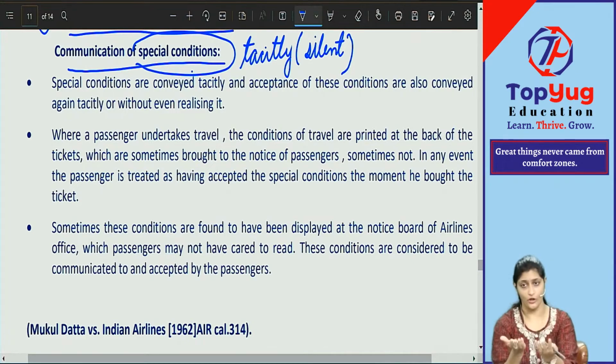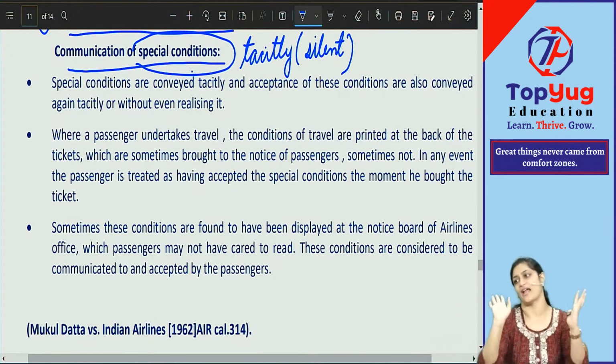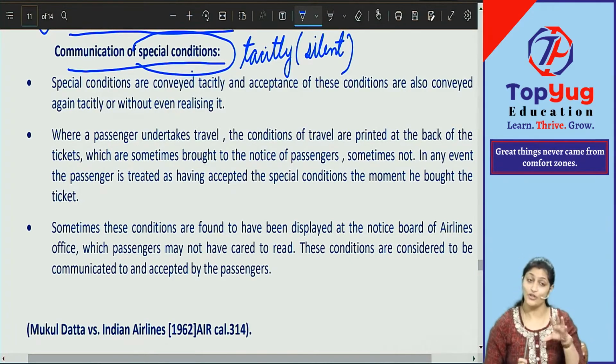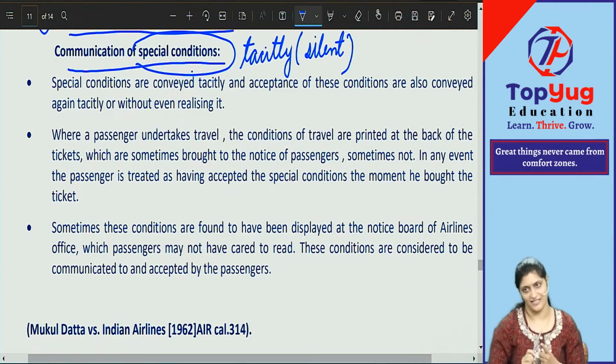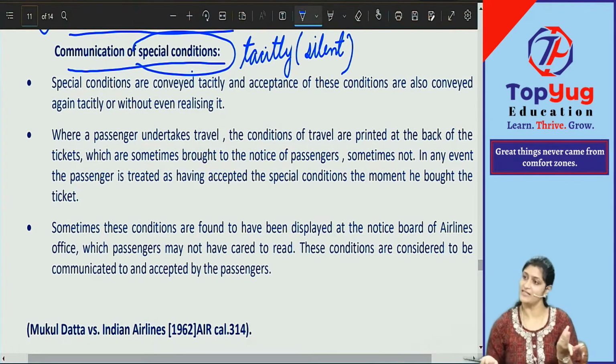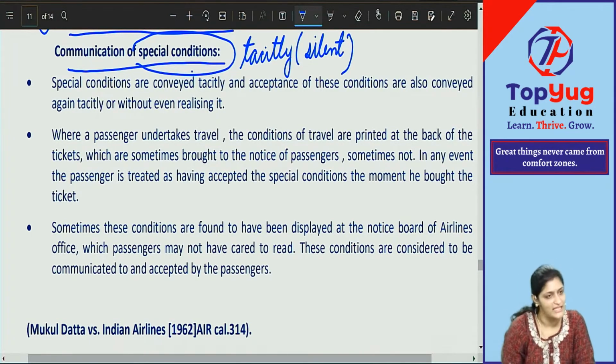So when you wanted to board a train or bus from that area, you took a ticket. That means you have accepted that notice board's conditions also. Understood? So these are known as what? Communication of special conditions, where it is done tacitly, silently. No express communication, and acceptance is also done silently. You don't know you are accepting, but actually you are accepting it. Clear with this? Understood this point, everybody? Yes or no? Okay. This is regarding communication of special conditions.